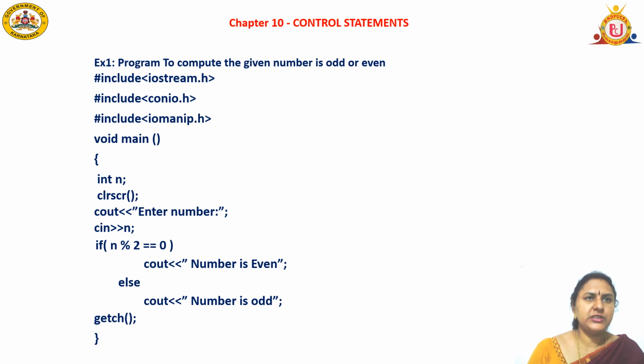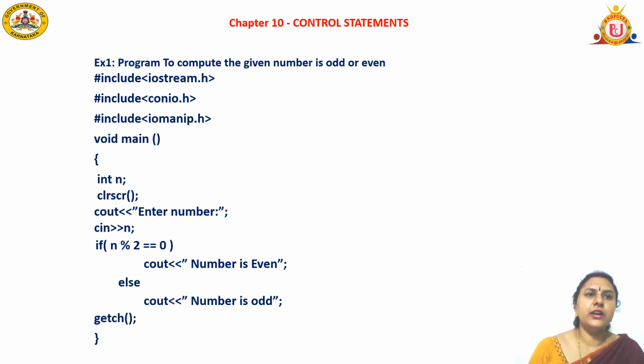The first step is to include all preprocessor directive files, that is #include iostream.h, #include conio.h, #include iomanip.h. Next is the main function, void main. Next, open the floor bracket. Next is the declaration statement, declaring a variable with data type int n semicolon.